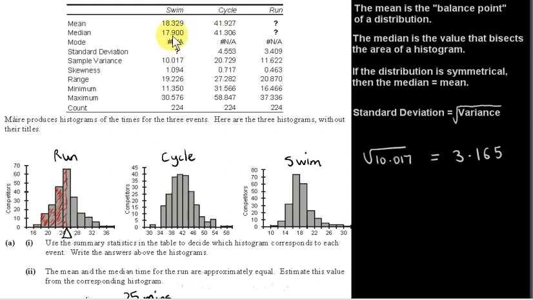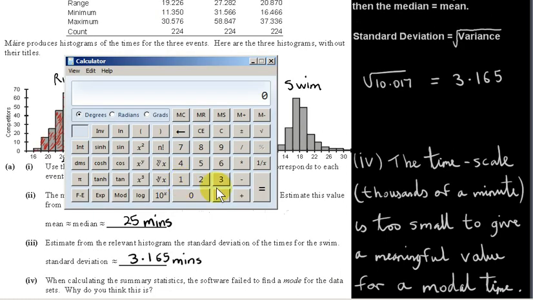So it's highly unlikely that we're going to get more than one value that has the same time, or I should say a repeated value that has the same time. It's highly unlikely, because we're dealing with thousands of a second here. Well, thousands of a minute actually, but it's still a very small time interval. So it's extremely unlikely that, for example, we're going to get a time of 18.32 minutes for more than one person. So no one time appears more than once apparently, because we're dealing with thousands of a minute.